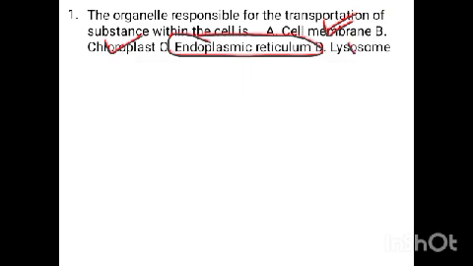Lysosome is another organelle within the cell that contains enzymes that digest worn out parts of the cell. They are often referred to as the suicidal bag of the cell.